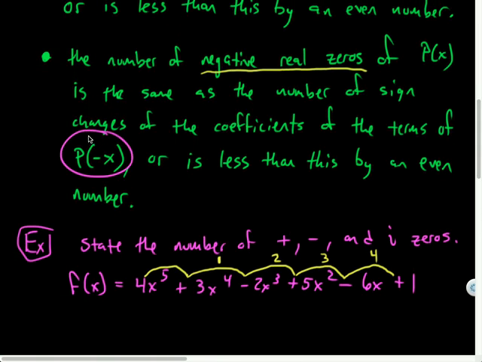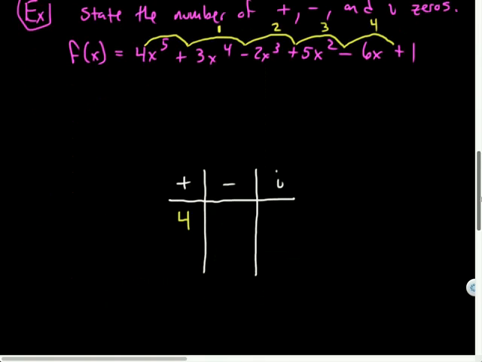I have to know what I get when I plug in negative x into the function. So let's do that. I'm going to calculate f of negative x, or f of the opposite of x is technically more appropriate, because if x was originally negative, the opposite of it would be positive. So calling it negative x is not technically mathematically accurate. How do I calculate f of the opposite of x? Yeah, plug in the negative x for all of these, right? And you might have to remember your properties of exponents.